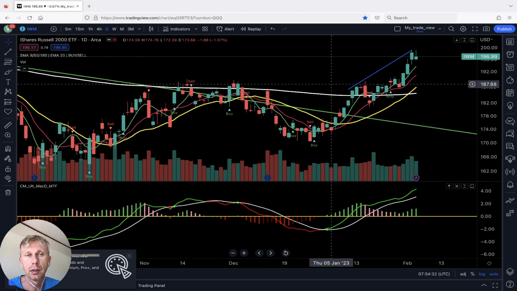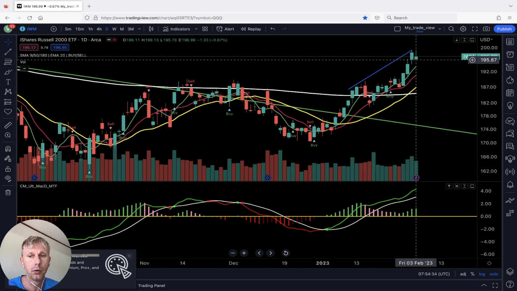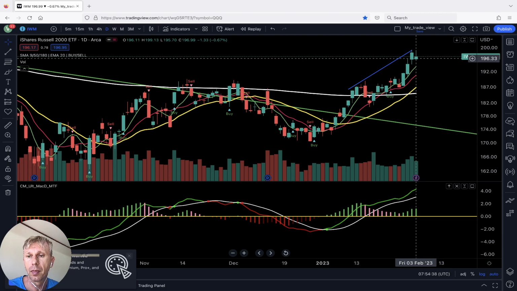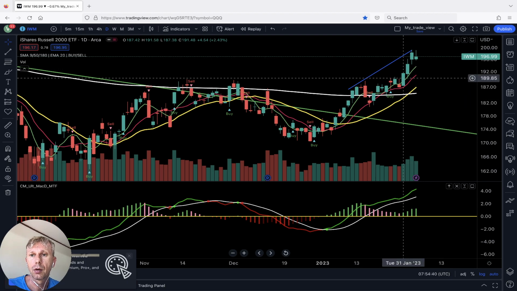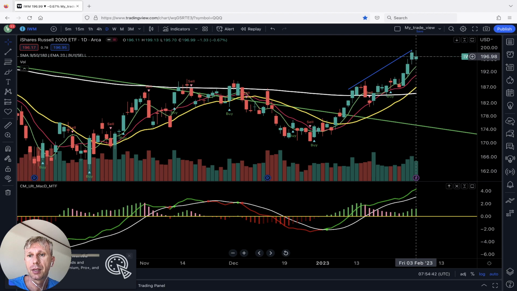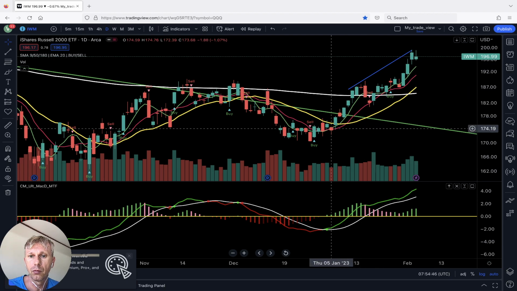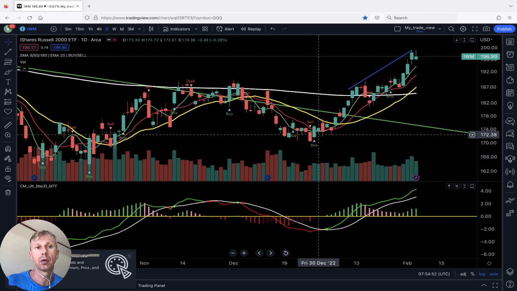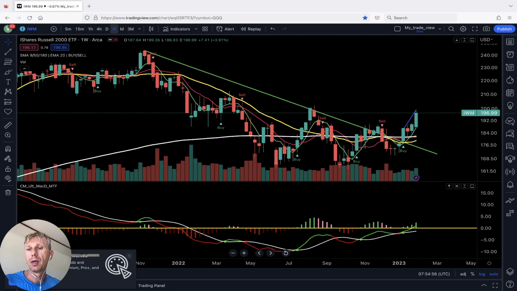IWM is strong like Qs. But last week it changed direction a little bit. 4 weeks in a row, bullish trend. Price action is uptrend for several weeks from the buy signal here, from December 22nd. Strong. I'm sorry, it's a daily time frame. Let me switch to weekly.